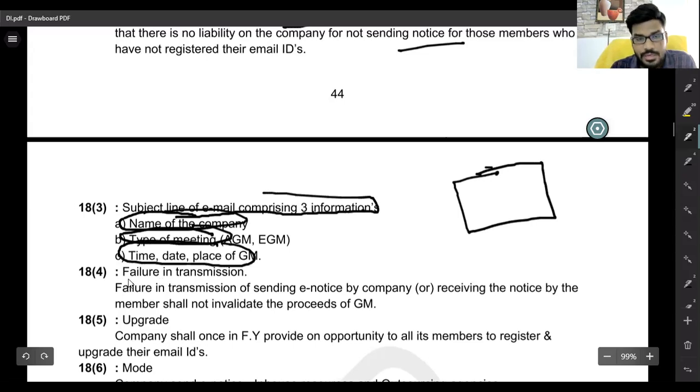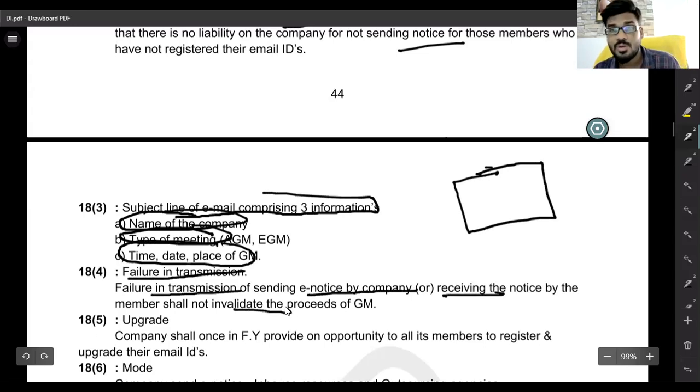And failure in transmission of an e-notice by a company, or non-receipt of the notice by a member, shall not invalidate the proceedings of the general meeting. This is what we have studied also. You are sending it, so that failure is not my mistake. Registered email IDs are there, and if you wanted to change the email ID, the company gives shareholders an opportunity to update their email IDs.